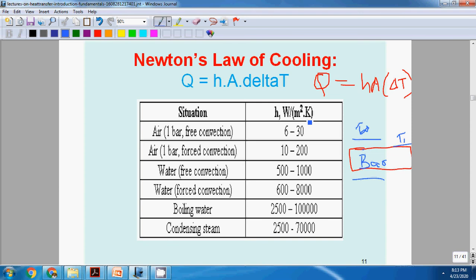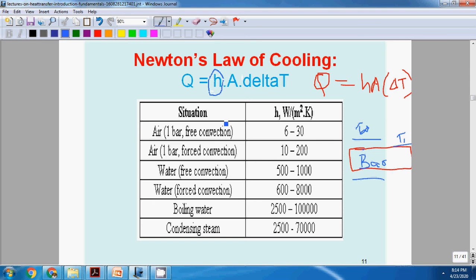It depends on the fluid properties, flow properties, the type of fluid, as well as the type of the solid. H is not a property, that is the convection heat transfer coefficient.